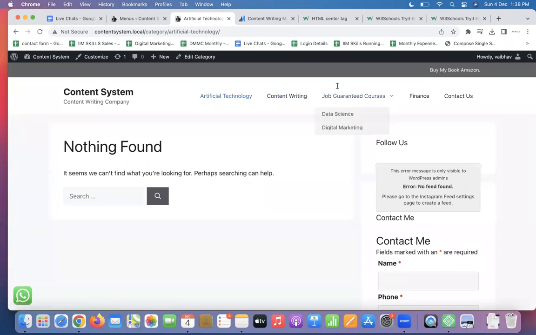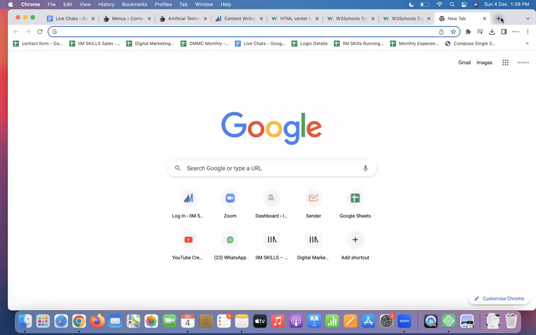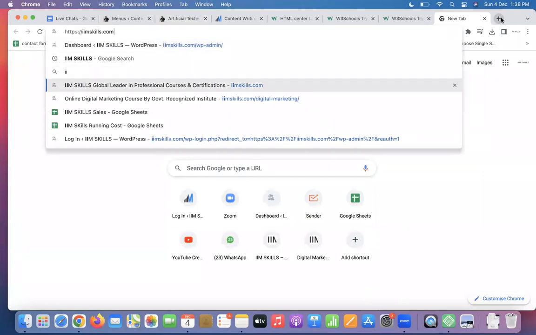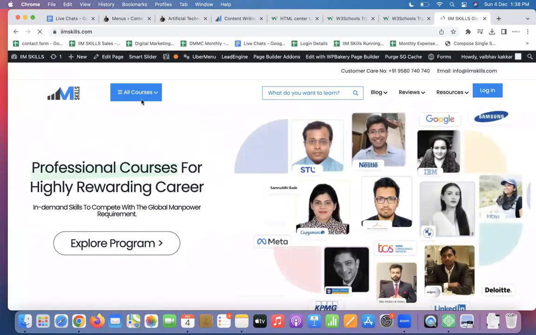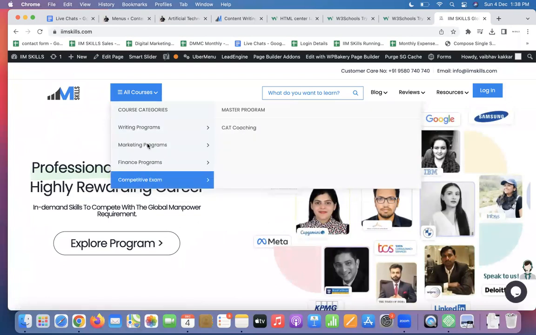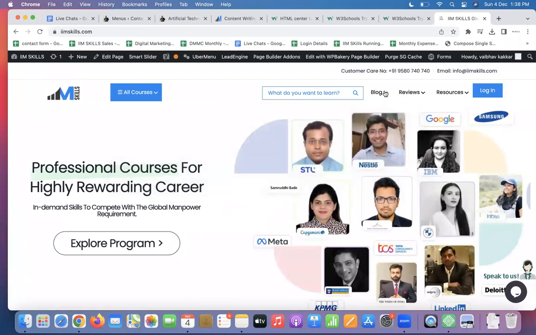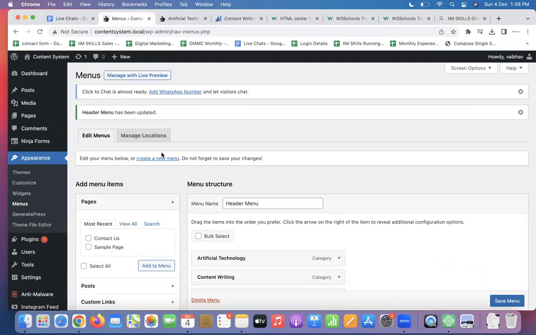Then this is one kind of menu. So this is the last part. I'm just going a little on the advanced side. Then again, if you have noticed, when you enrolled here at IM Skills, our menu was different. It is now different, right? Do you remember this menu? We've added so many new things here.